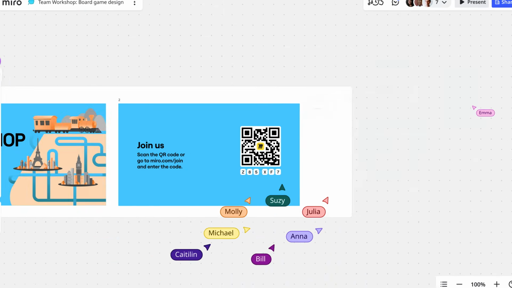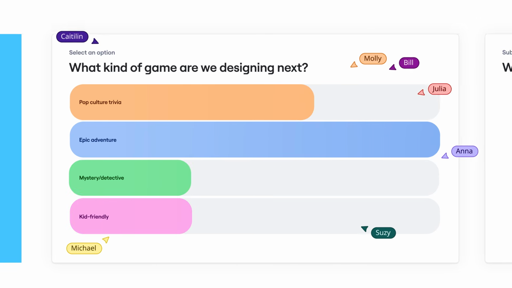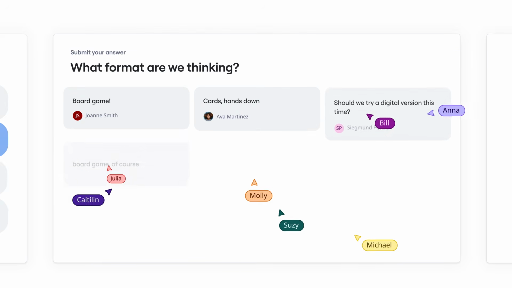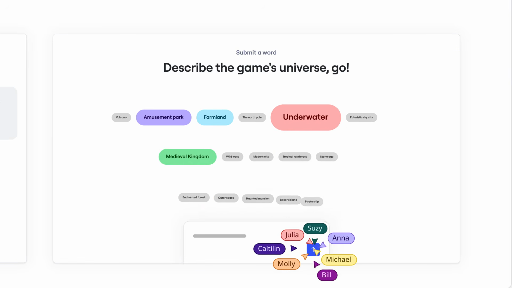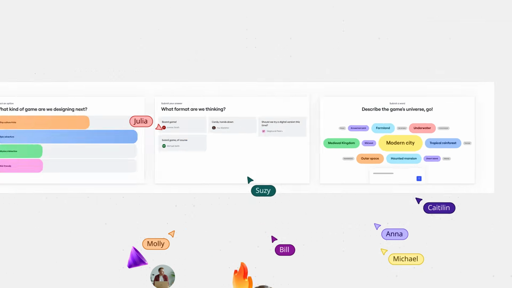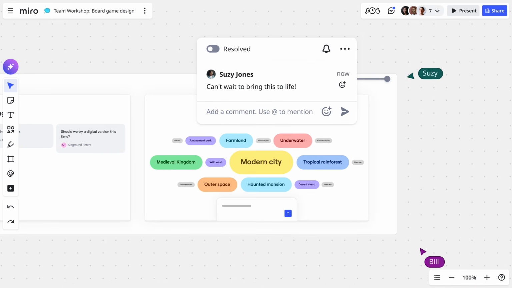Run a quick post check, surface the questions no one's asking out loud. Let people vote, react, and chip in. All the things that make sessions fun and productive. Things like word clouds, live voting, and interactive polls. All in one space on Miro. No clunky tab switching or tool hopping.